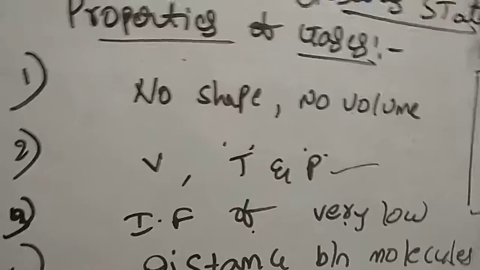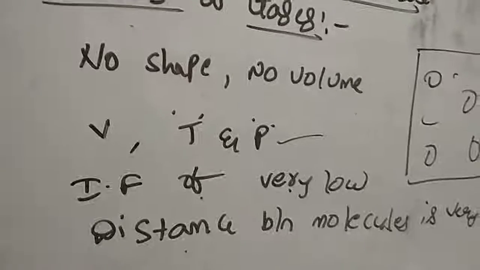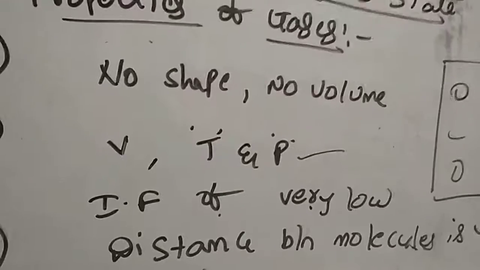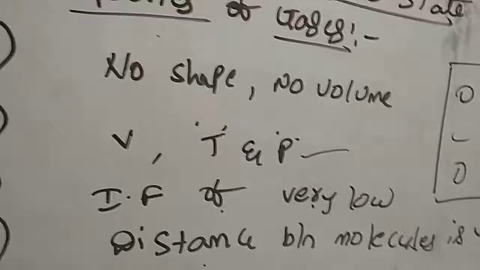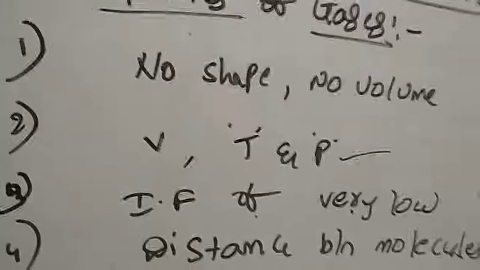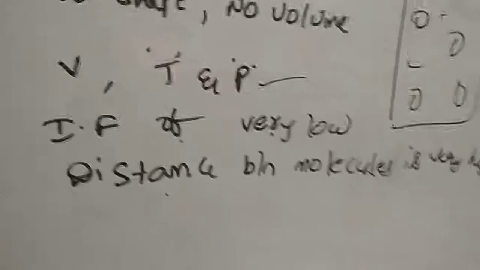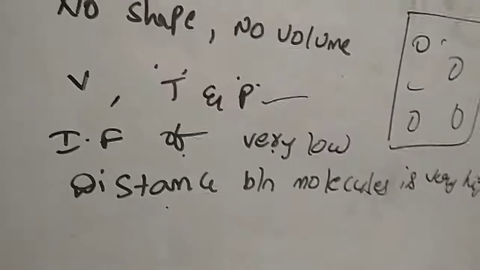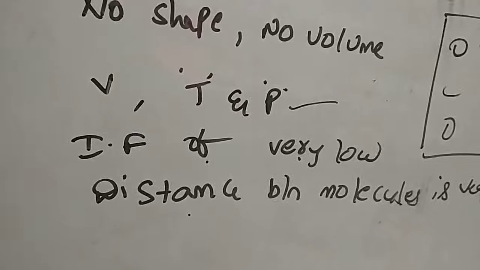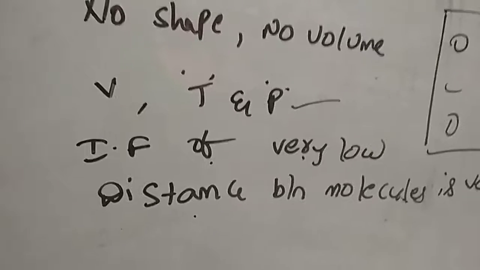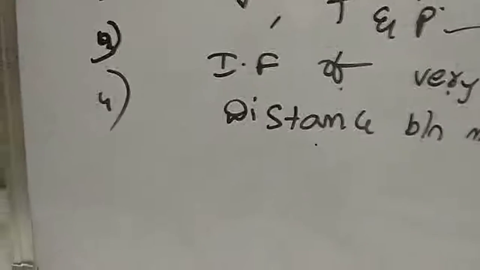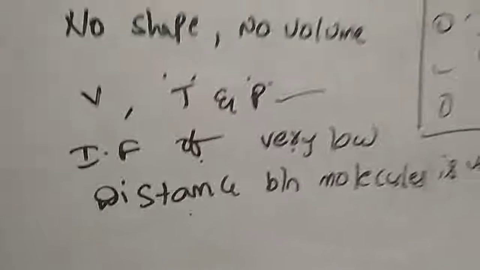So the properties of gases: first, no shape and no volume of their own, so the volume of the container equals the volume of the gas. Also, volume depends upon the temperature and pressure. The intermolecular forces of interaction are very low, and the distance between the molecules is very high. And one more important property, gases undergo expansion and compression. So these are the properties of gases that we can consider.